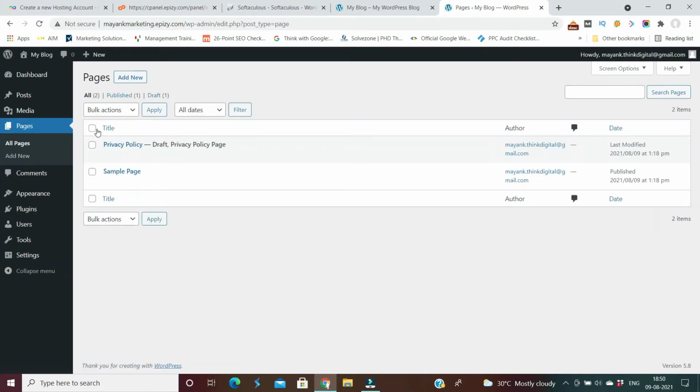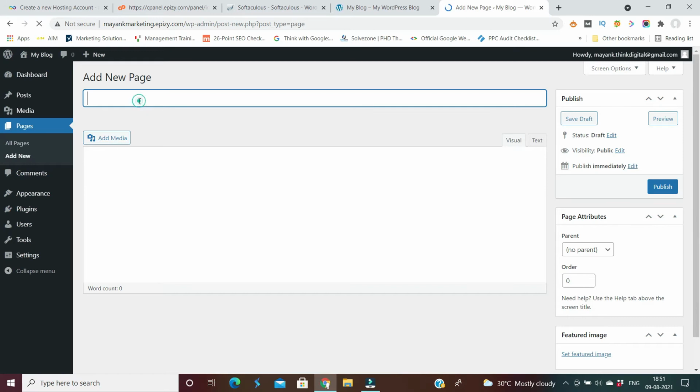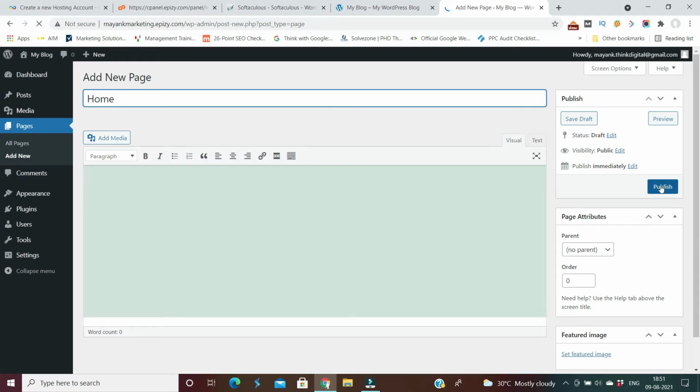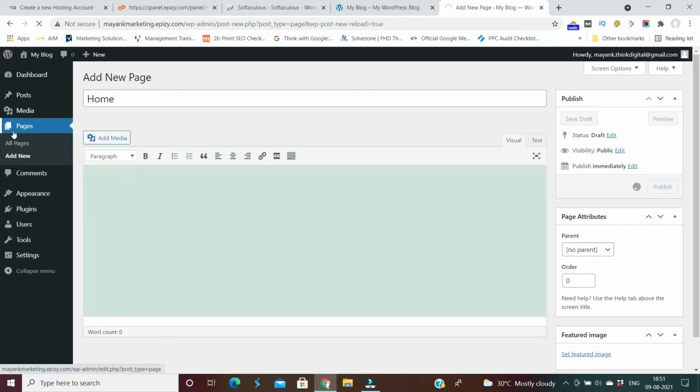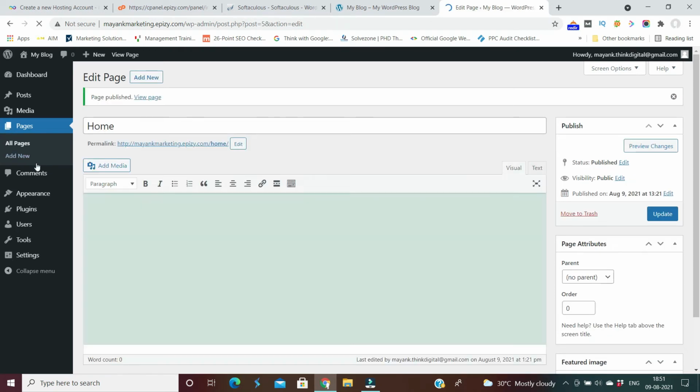and after that you can start adding pages to your website. You have to click on pages, then add new page from here, and here you can add multiple pages. Home could be your first page, then again click on add new.